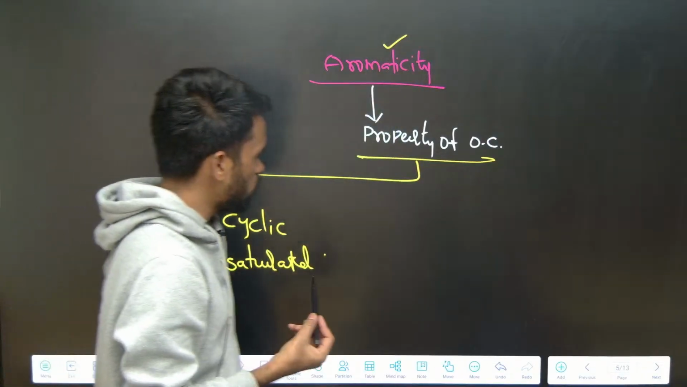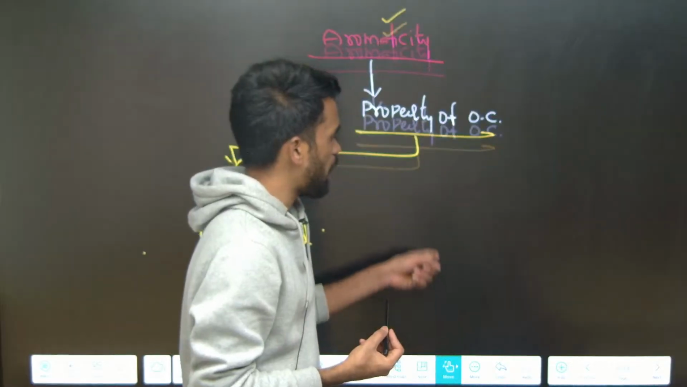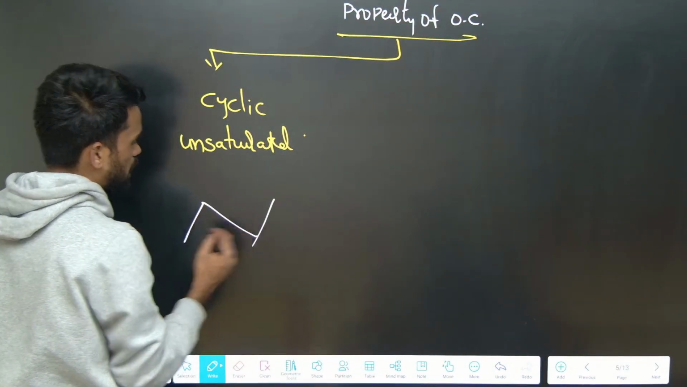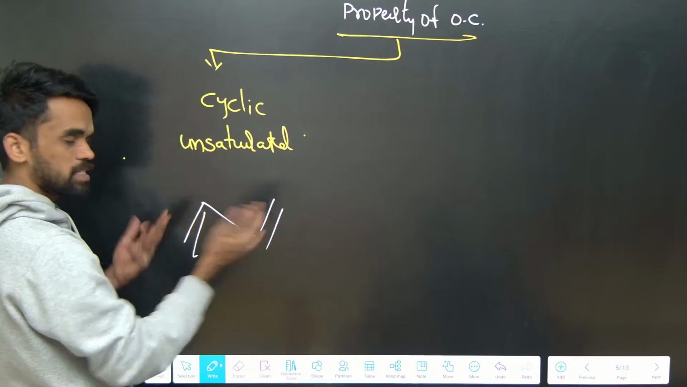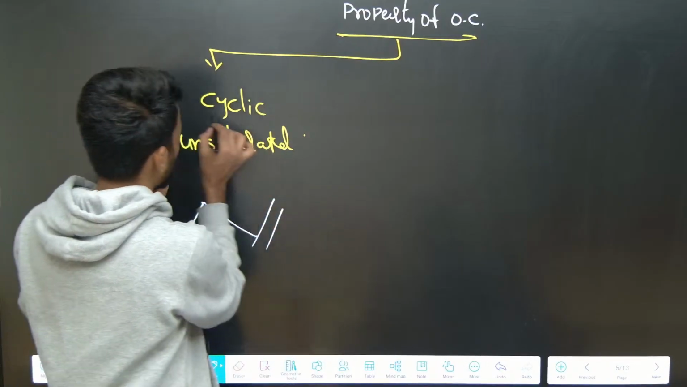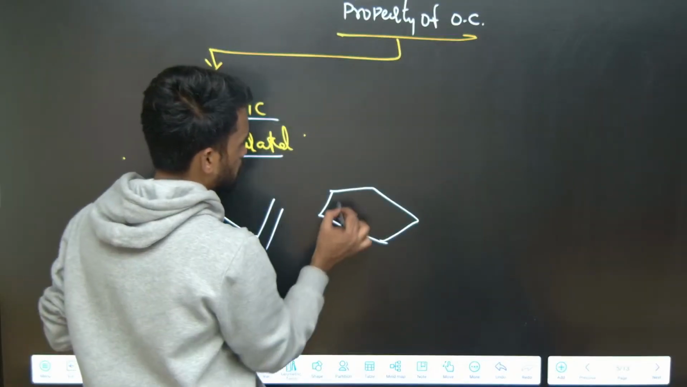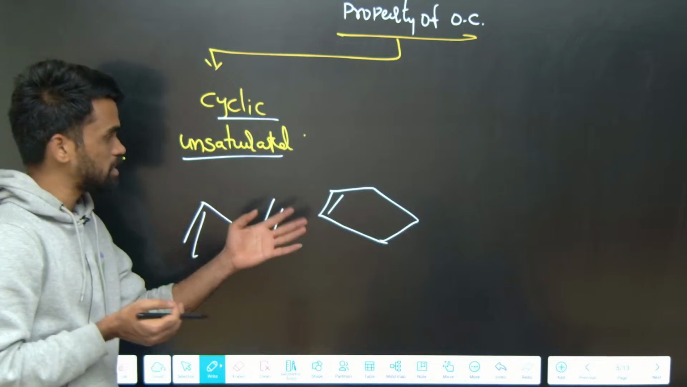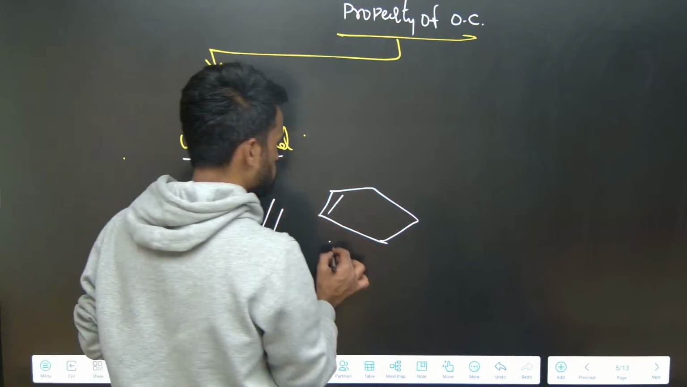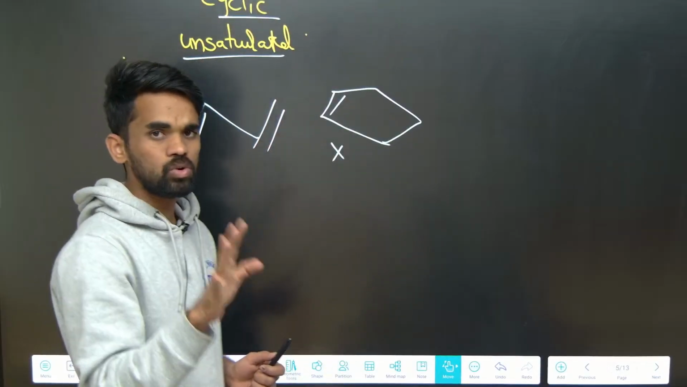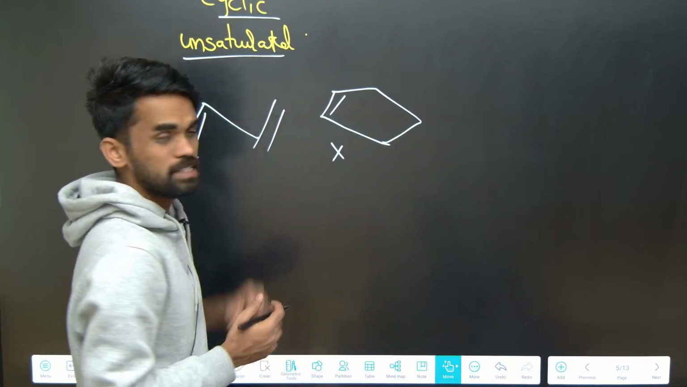Now how can we identify whether a compound is aromatic or not? For example, if I simply write an open chain, this cannot be aromatic, so it should be a cyclic one. Next, unsaturated. Now I write a cyclic compound with one double bond. Can I say this is aromatic? No, this is also not the proper way of identification. There are some rules to be followed to identify these aromatic compounds.